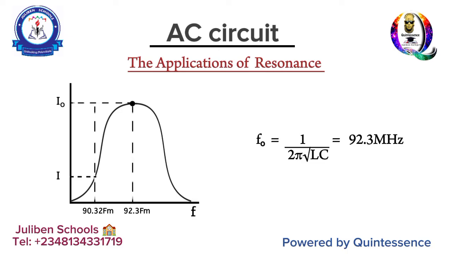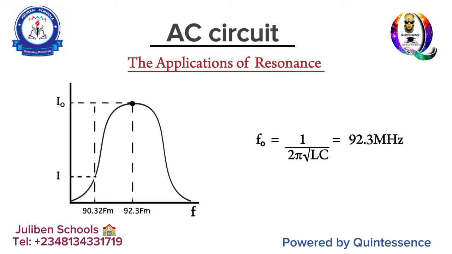What you're actually doing is, as you're tuning, you are regulating the value of 1 over root LC in that resonance frequency. You are regulating the inductance as well as regulating the capacitance. Of course, when you are tuning, when you separate the distance between the plates, what happens to capacitance? It decreases, right? You remember? Good. So as you are tuning, you are increasing or reducing the separation distance between the two plates in the capacitor, and then at the end of the day, you find yourself having variable signals which you can tune into.